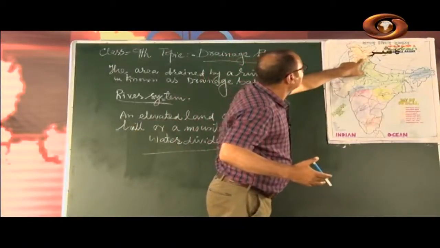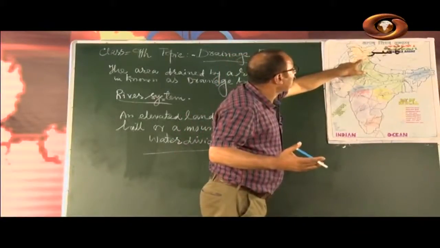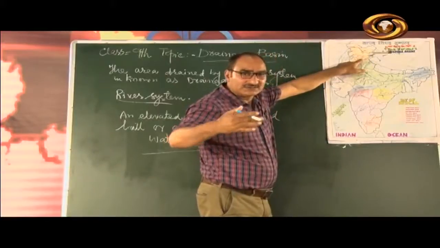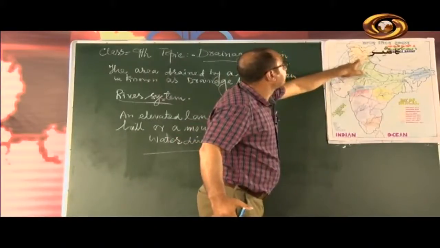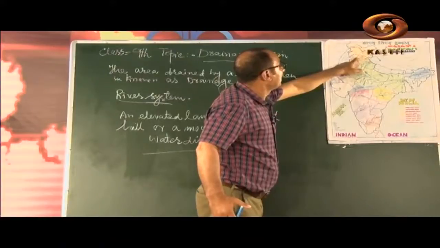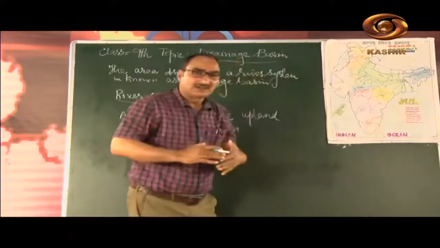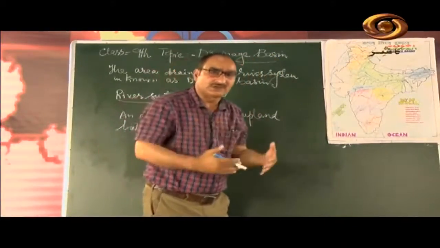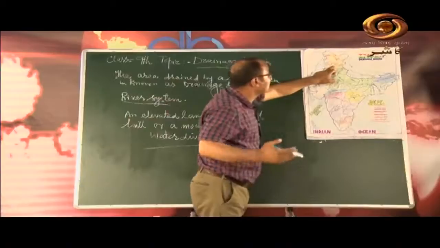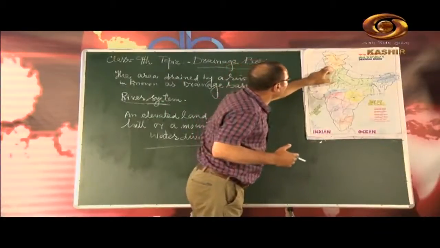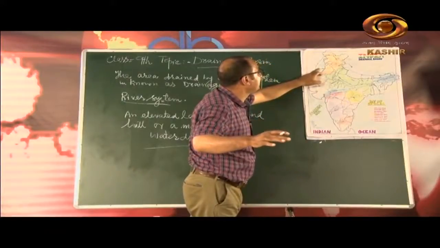Here is Kullu. Kullu is the famous valley of Himachal Pradesh. From Kullu, here is a mountain range which is called Rohtang Pass, and it flows here, enters Haryana, crosses India and enters Pakistan. And Beas, the origin of the Beas river, is also in the hills of Himachal Pradesh. It flows through Kullu valley and enters here, and the length of this river is 450 kilometers, and it meets river Jhelum here in Pakistan.